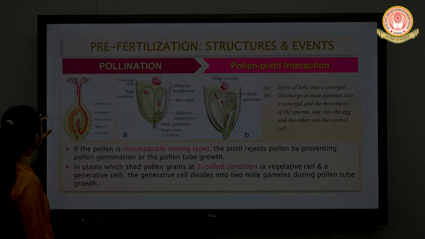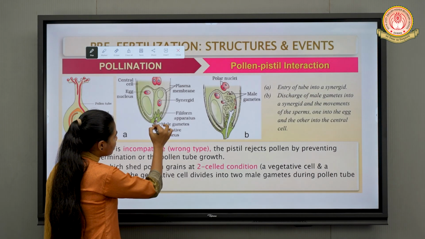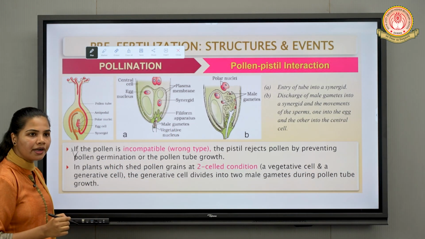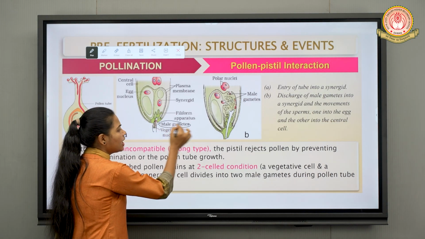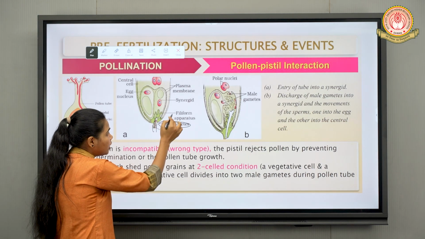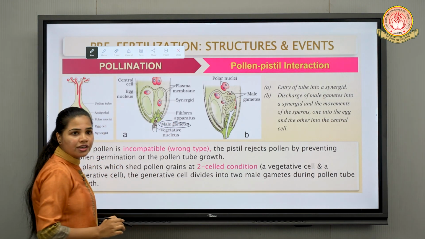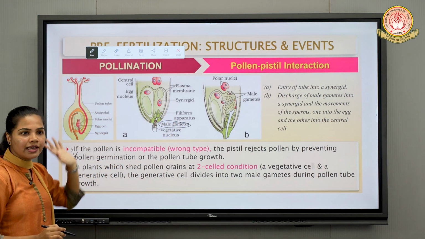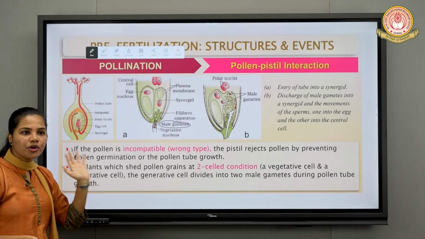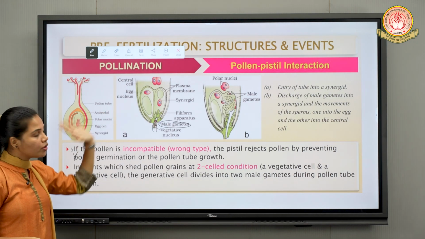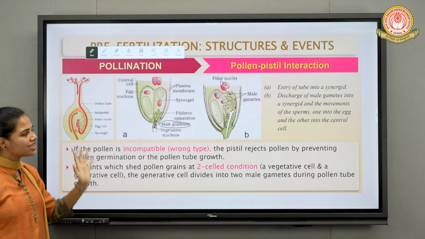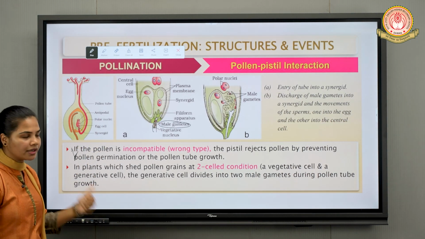Here you can observe the entry of this particular pollen tube towards the micropylar end, which is carrying male gametes. It is moving through the filiform apparatus, guided towards the synergid and then towards the egg cell in order to fertilize it to form the zygote, and further the embryo. So that ovule will convert into seed. The later steps we will be discussing later on.